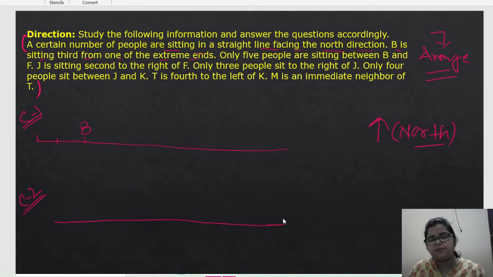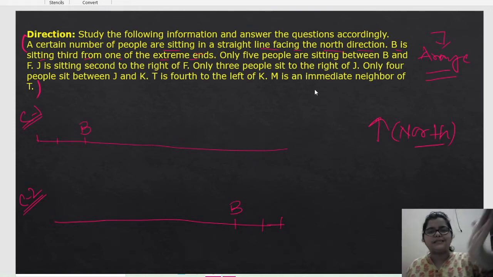And if B sits third from the right end, then B will sit here. So B can sit from the left side as well as from the right side. That's why we have to take two cases, case 1 and case 2.